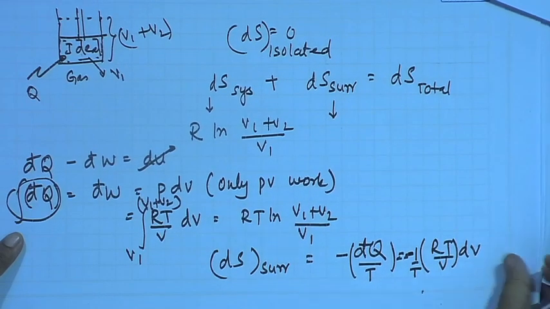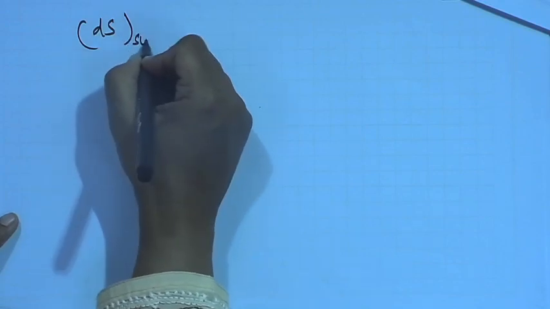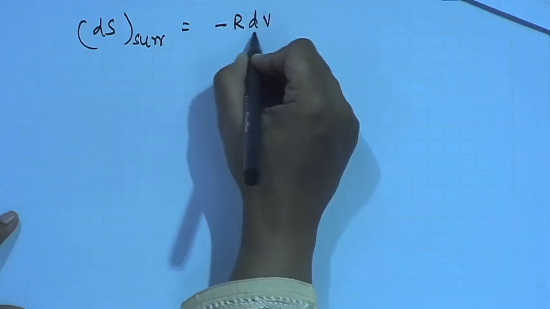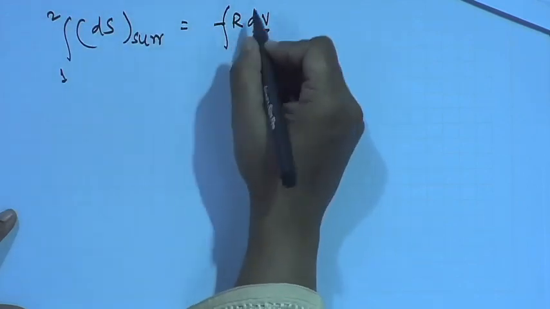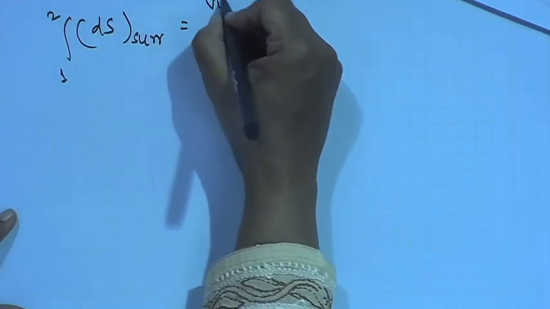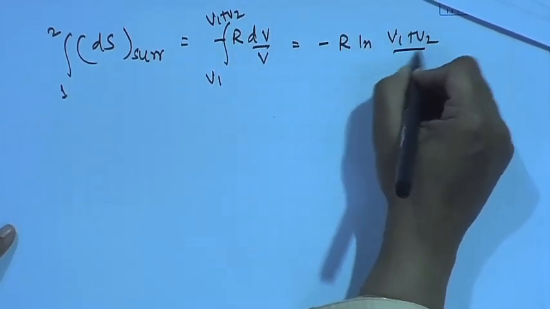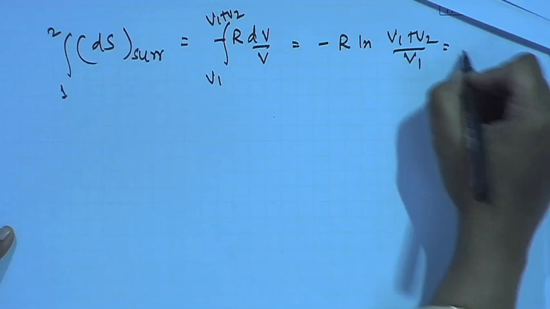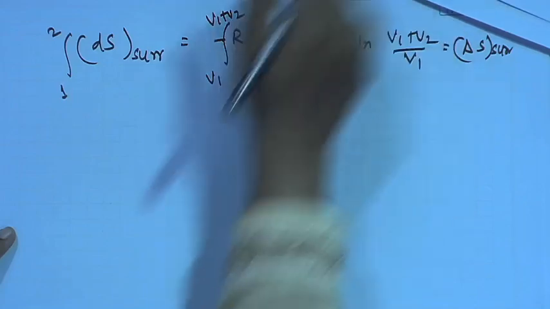So, therefore, if we need to calculate dS surroundings, then what do we need to do? Again, let me repeat it and let me write it down. dS surrounding is nothing but equal to minus R dV by V, and from state 1 to state 2, the change is from V1 to V1 plus V2, as a result of which this is minus R ln (V1 plus V2) by V1. So, this is delta S surroundings.